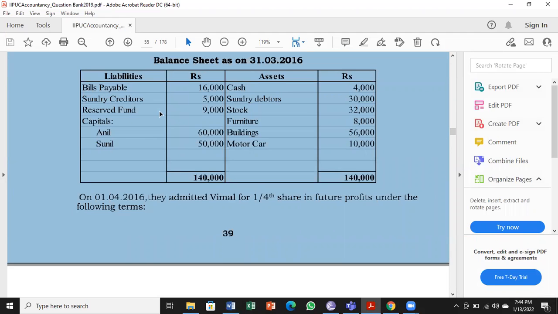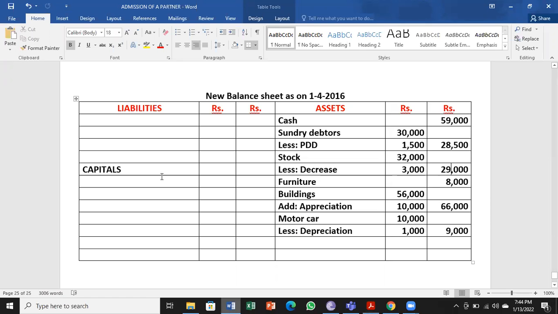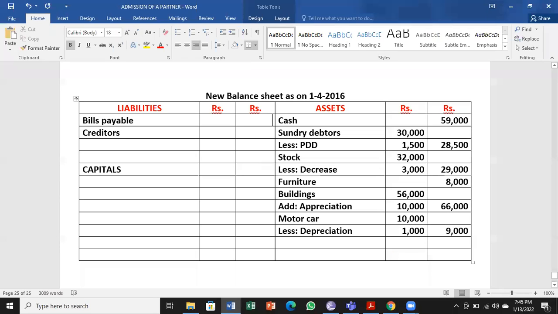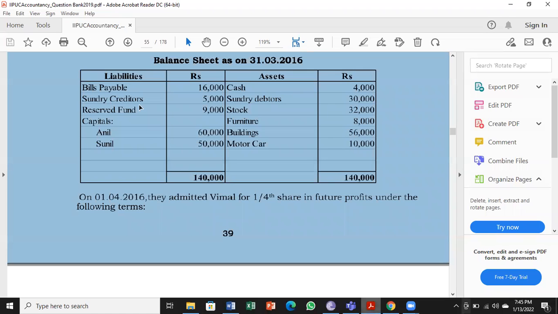Then bills payable and creditors. No adjustment on the liabilities side. So bills payable is 16,000 and 5,000. No adjustment, remember. Next, reserve fund. No, the reserve fund is closed. No need to make an entry.